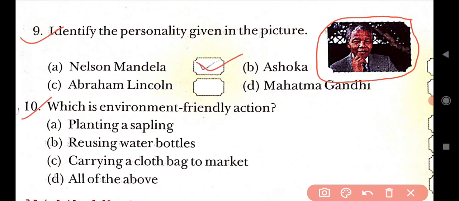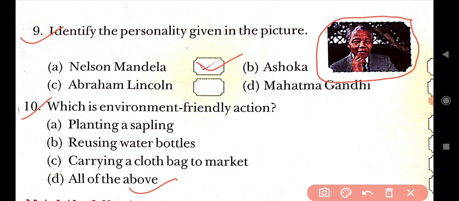After that, come to the tenth one. Which is an environment friendly action? Four options are given here: planting a sapling, reusing water bottles, carrying a cloth bag to market, all of these. All these are environment friendly actions. So the correct answer is all of these. By this we have completed our exercise, tick the correct answer.